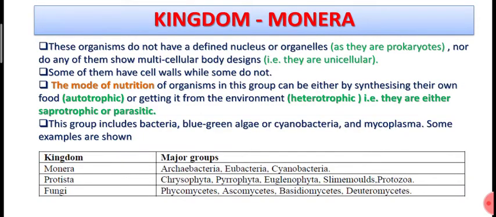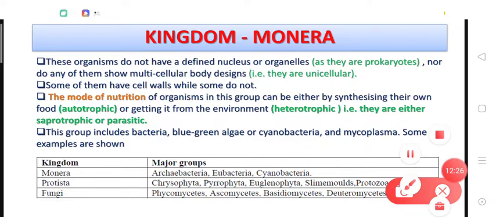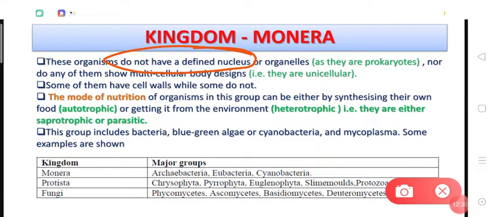Okay, now let's discuss kingdom Monera in a little bit more detail. Dear students, kingdom Monera includes those organisms which do not have a defined nucleus and do not have membrane bound cell organelles, meaning the cells are prokaryotic and they are unicellular. The mode of nutrition in kingdom Monera is of multiple types.